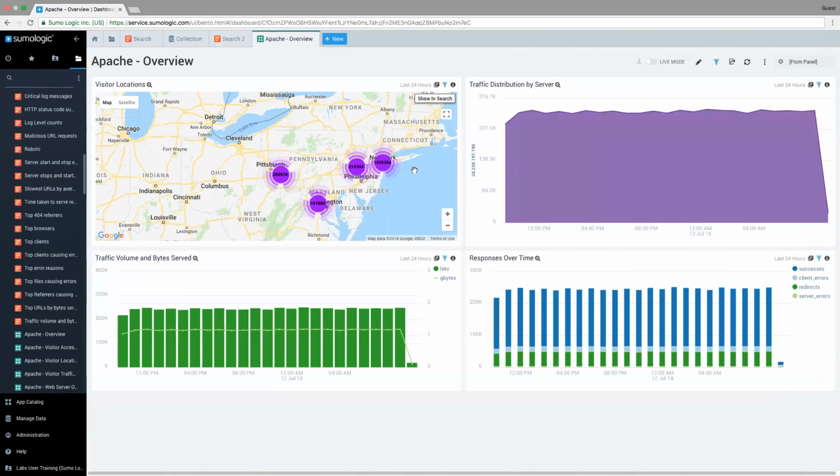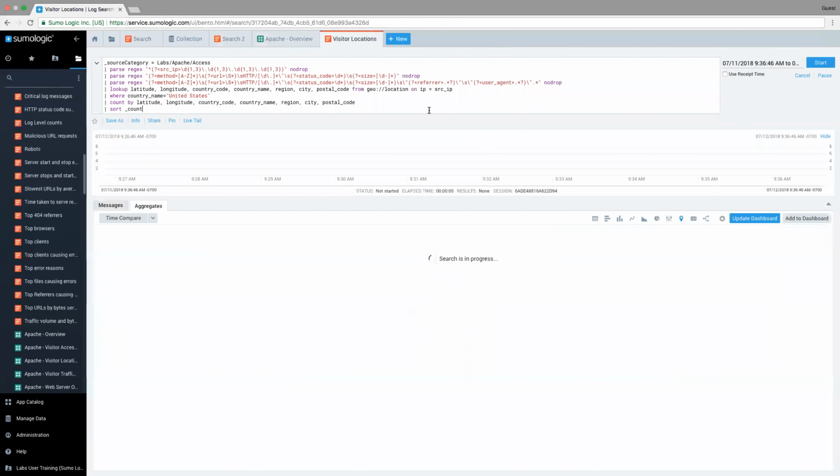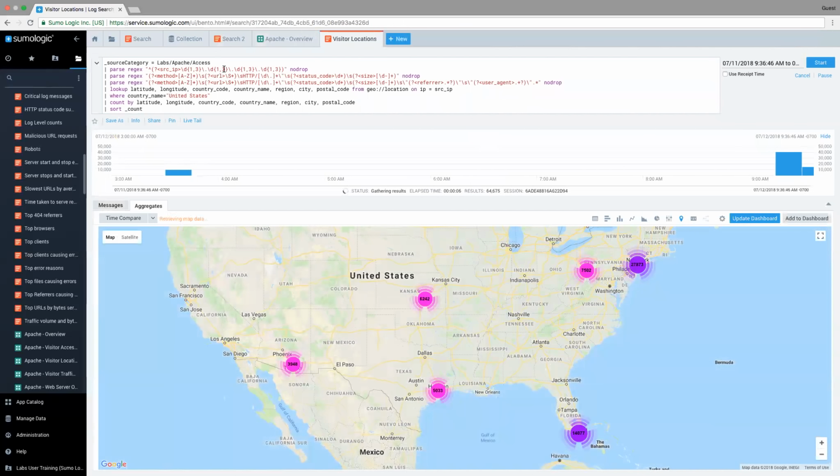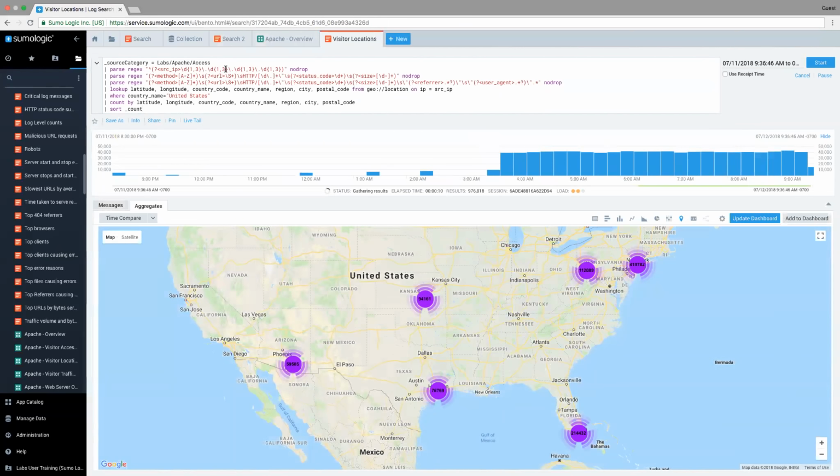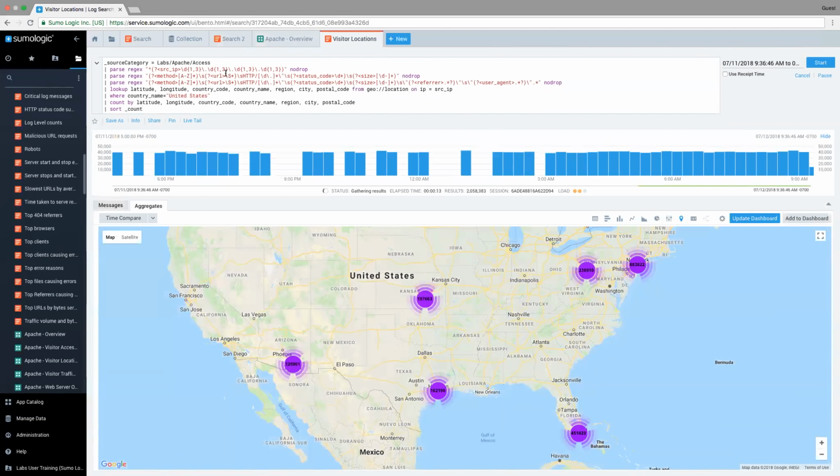modify it. And what I can do is click on this icon here that says show and search. What it's going to do is bring that query into the search window, and it's going to allow me to customize it. Now, this query language up here is going to be maybe a little bit foreign to you. So this is certainly level 1. The query language itself we would cover in level 2.